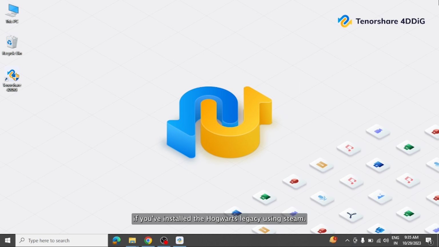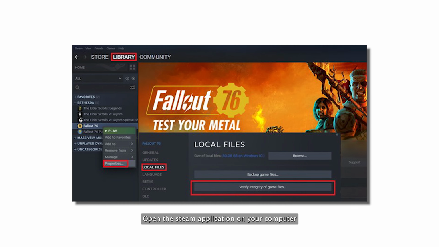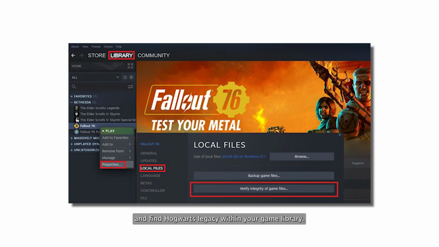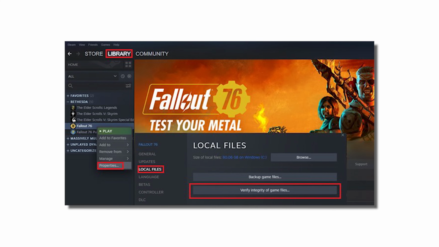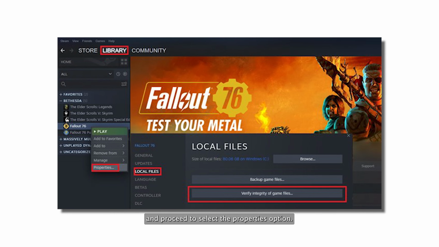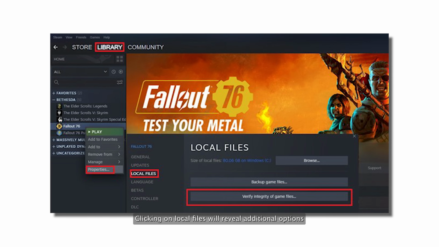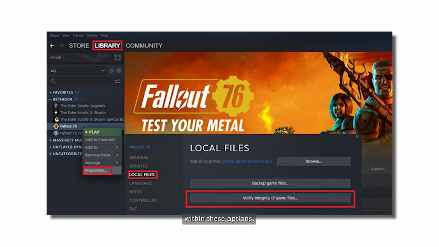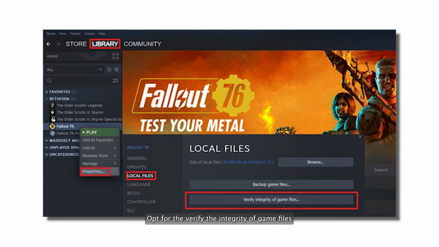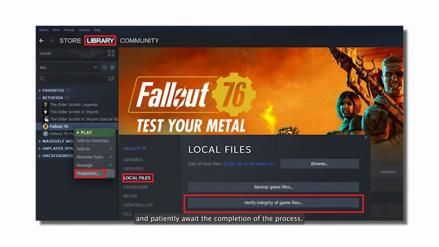If you've installed Hogwarts Legacy using Steam, you can verify the game files by using the below steps. To begin, open the Steam application on your computer and find Hogwarts Legacy within your game library. Next, perform a right-click on the game title and proceed to select the Properties option. Clicking on Local Files will reveal additional options. Within these options, opt for Verify the Integrity of Game Files, and patiently await the completion of the process.